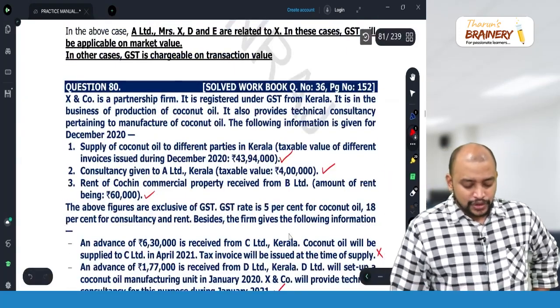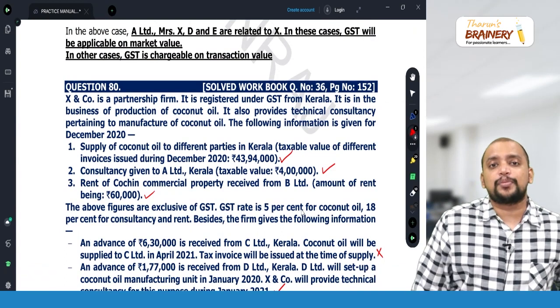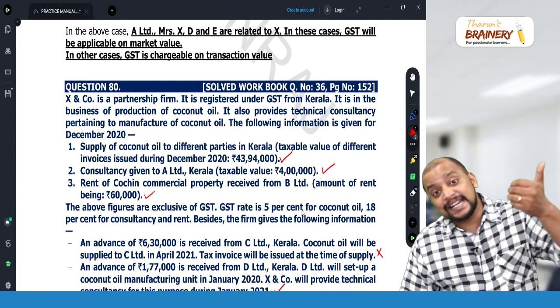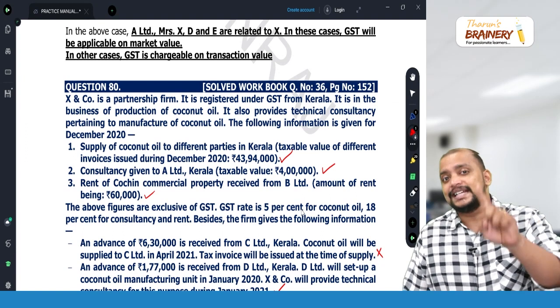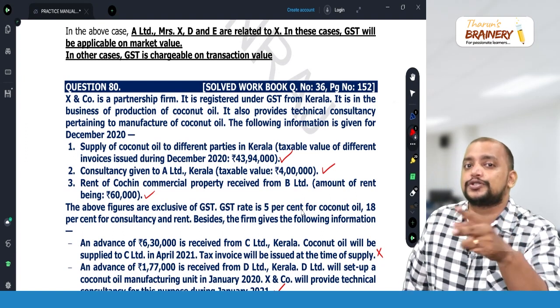And rent to Cochin. That rent will be 60,000. See, renting of commercial property is taxable. Only renting of residential property for residential purpose is exempted. Even if residential property is given for commercial purpose, it will be taxable.